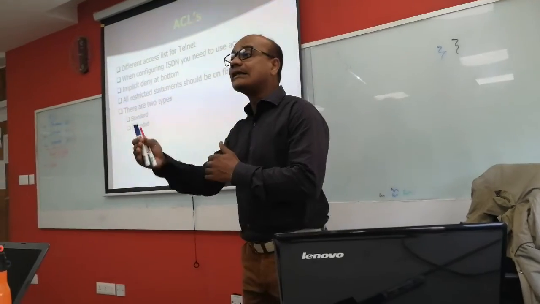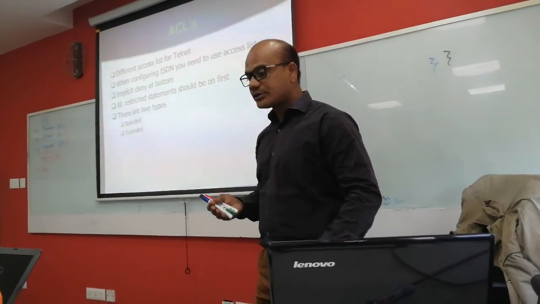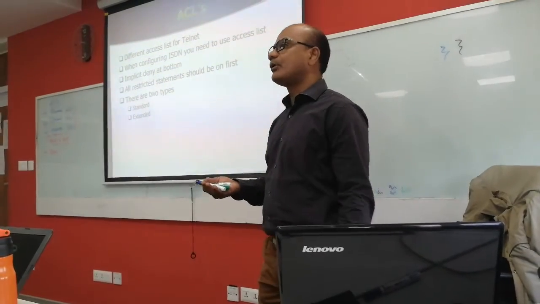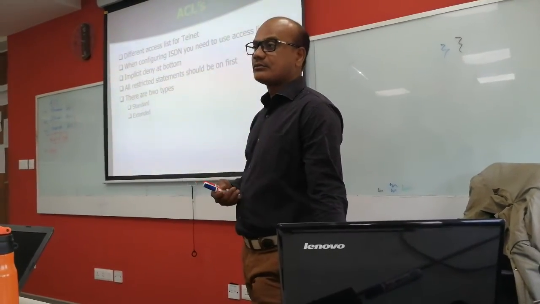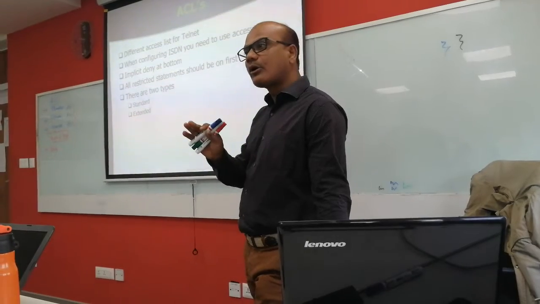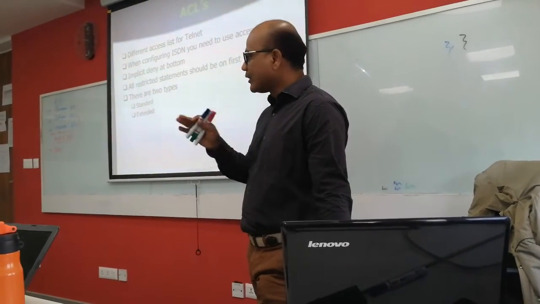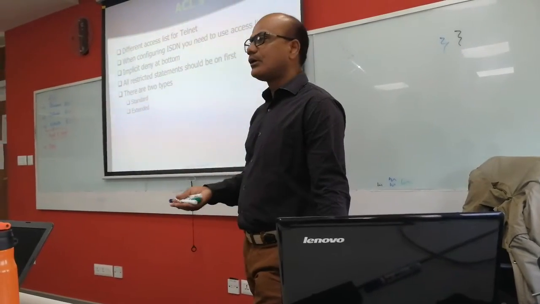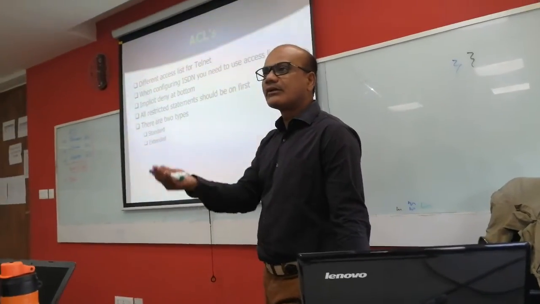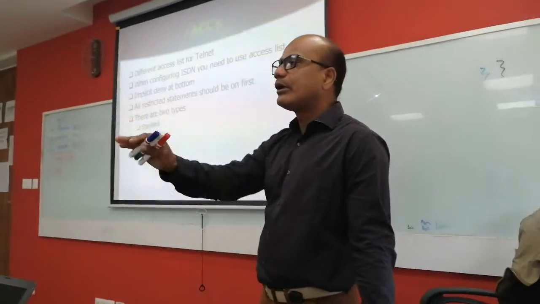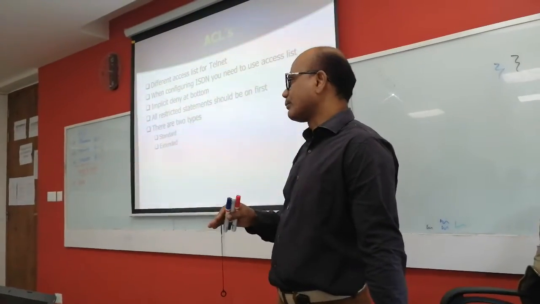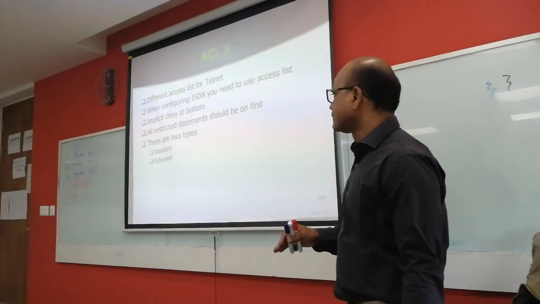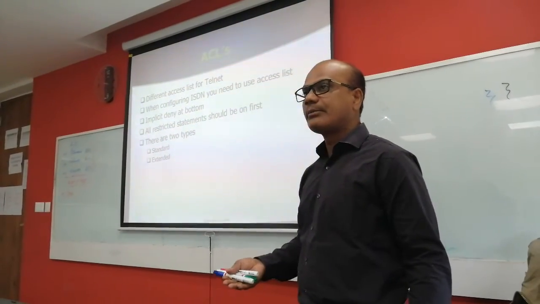So you can decide. Some people don't require internet. Especially your accounts section doesn't require it, right? What is the job of the accounts department? Just to manage salaries, accounts, company revenue. They don't require internet, so you have to decide as per your company requirement. All the restriction statements should be first.